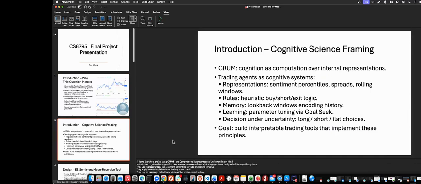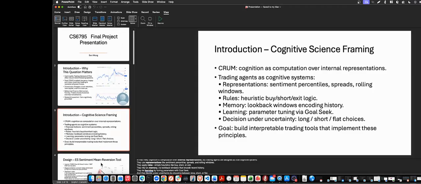I've framed the whole project using the computational representational understanding of mind. In that view, cognition is computation over internal representation. My trading agents are designed as a cognitive system that uses representations like sentiment, percentile spreads, and moving windows. They apply really simple heuristics like buy, short, and exit. They rely on memory, using look-back windows that encode recent history. They do learning by tuning parameters with goal seek, and they decide under uncertainty by choosing between long, short, or flat.